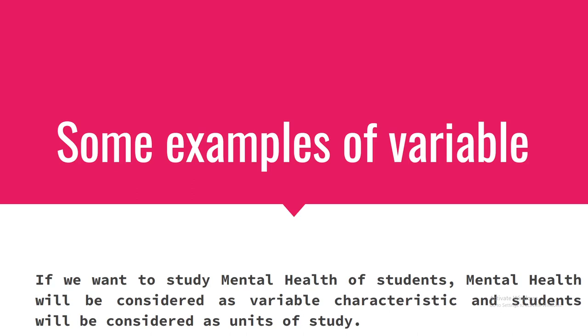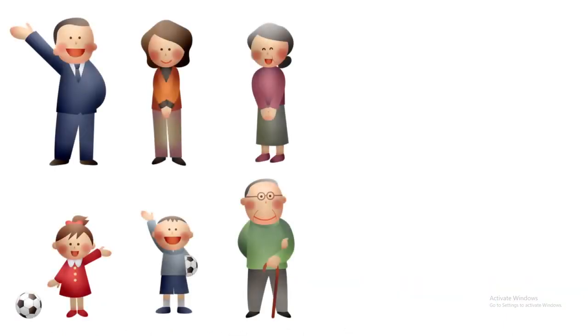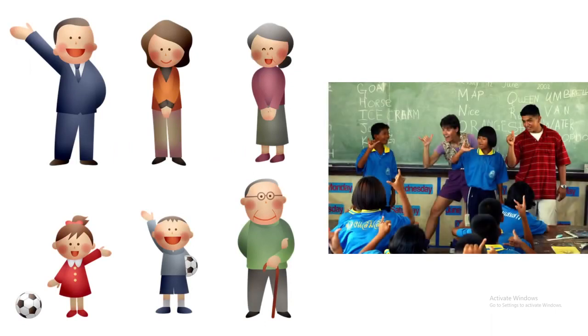Unit of study is called subject in research study. The unit that possesses variable characteristic to be studied is called subject of the study. Family in our first example will be considered as a subject and in second example, student will be considered as a subject of study.